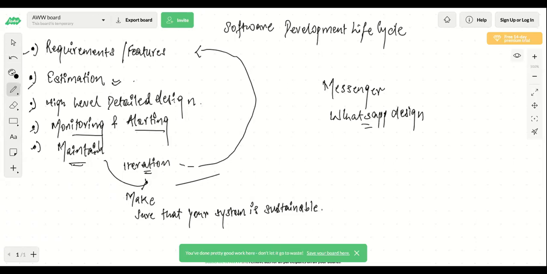It's a high level design. We are not talking about the low level design. A design question can be divided into two parts: a high level design and a low level design, right? Whenever you talk about designing a complete system, you generally talk about a high level design.